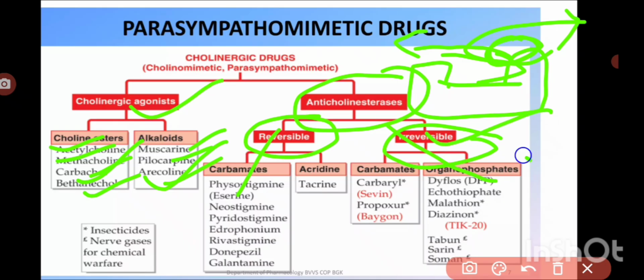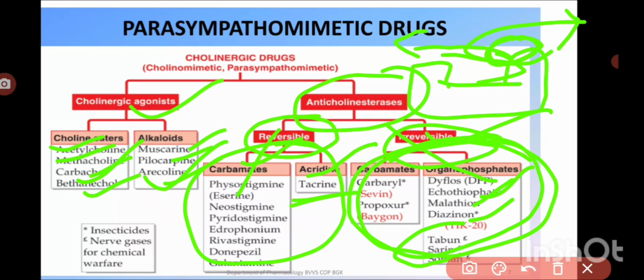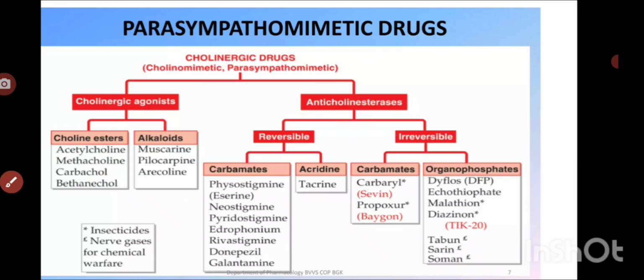Okay, irreversible ones we cannot use, so these are used as insecticides especially. So only the reversible ones we can use for the various therapeutic functions. Okay, so among that we have carbamates and acridine. Acridine is tacrine. So carbamates are physostigmine, pyridostigmine, rivastigmine, edrophonium, donepezil, galantamine, and so on. Okay, so then echothiophate, malathion, diazinon, and various nerve gases: tabun, sarin, soman, carbaryl, and propoxur. So all these are irreversible organophosphates. Then this is the basic classification.